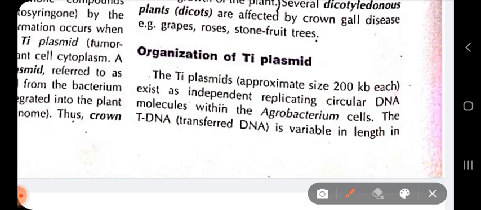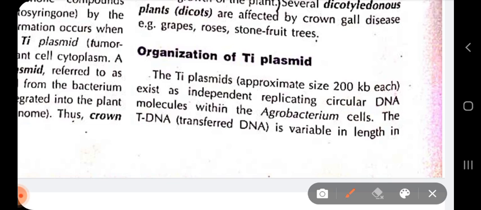to the dicot plants. Now let us discuss the Ti plasmid, because we are interested in what genes are present on the Ti plasmid, because within the Ti plasmid the tDNA region is going to be integrated into the host plant genome. So we have to see the genes also, what they cause and how they express. So a little bit of information about the Ti plasmid has to be mentioned here. Questions come normally.